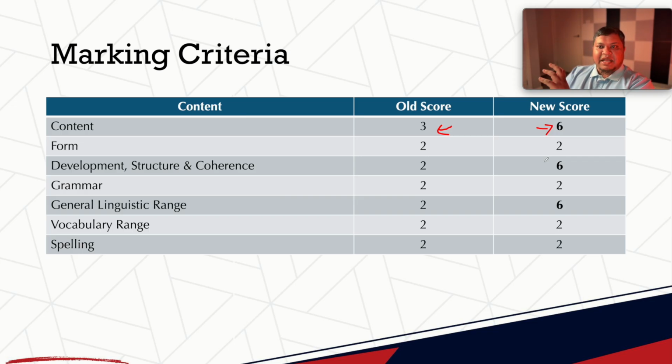This is my example. So we always need to think about our ideas, our supporting ideas and examples in a very coherent way, and reflect upon each of them. Whatever I am giving as my main idea, or writing down as my main idea, must be explained properly in my supporting idea, and then an example must be presented to prove that point. This is how you score 6 out of 6 in content.